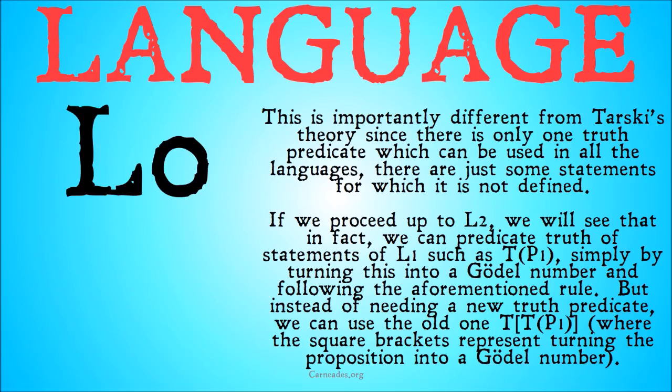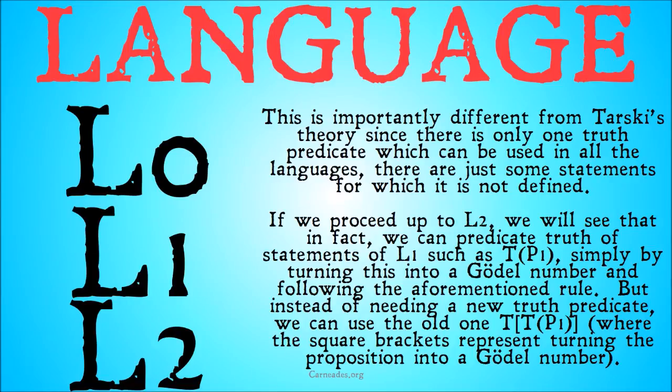This is importantly different from Tarski's theory, since there's only one truth predicate, which can be used in all of the languages. There are just some statements for which that truth predicate is not defined. If we proceed up to L2, we can now predicate truth of statements of L1, such as, it's true that [P1], simply by turning this into a Gödel number and following the aforementioned rule.